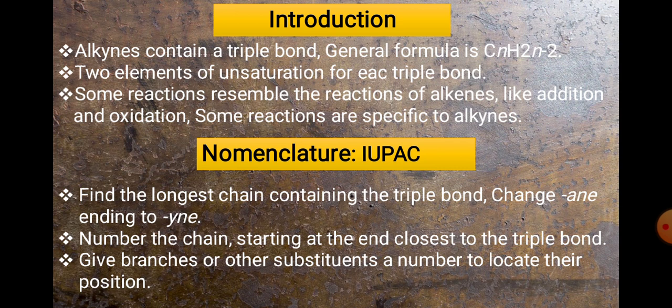If you want to name any organic compound, you should know four important parts. One is the root word, which tells how many carbons are present: meth, eth, and so on, for 1 carbon, 2 carbons. We have to find the longest chain.